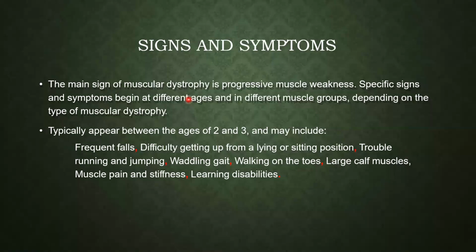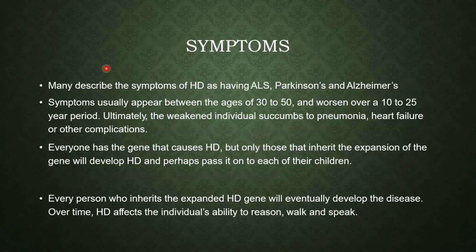Large calf muscles, and muscle pain and stiffness. There is an overall growth pain observed in the children, and there will be stiffness. Learning disabilities are a common symptom. It has also been seen in Huntington disease.